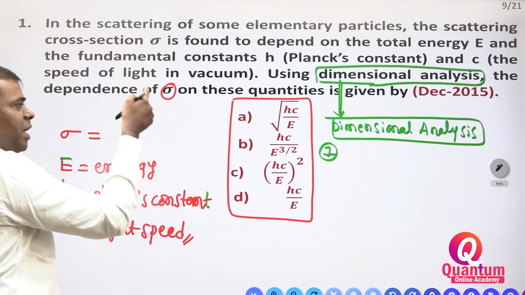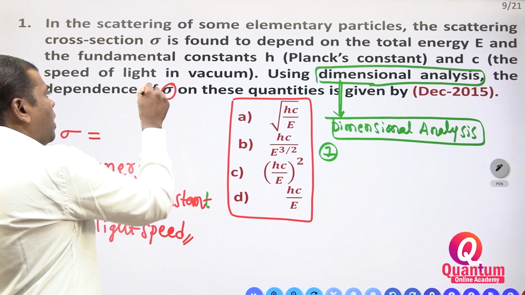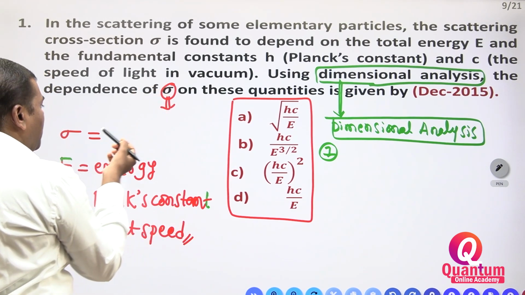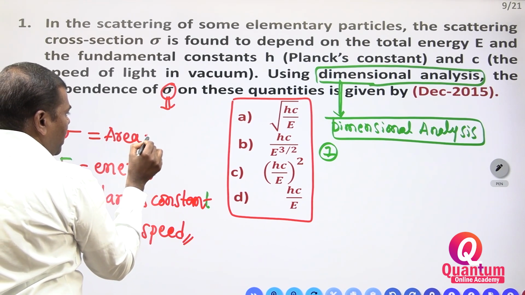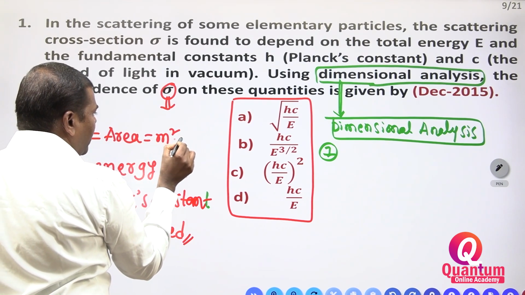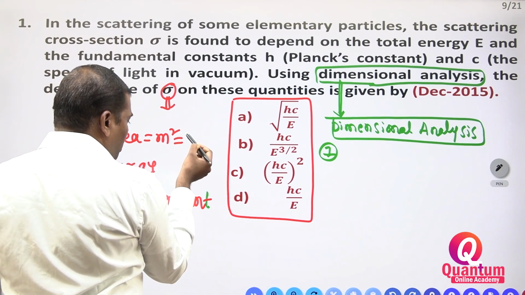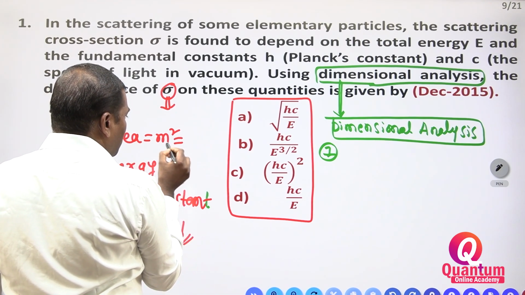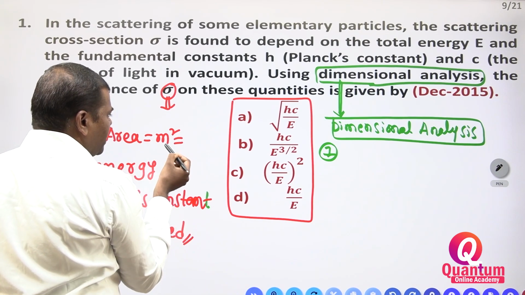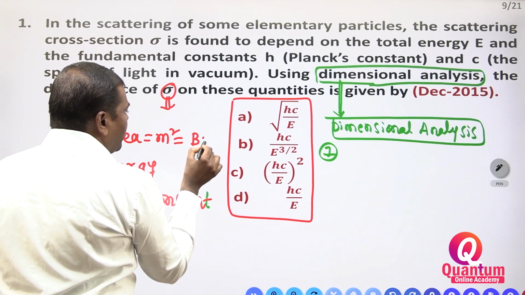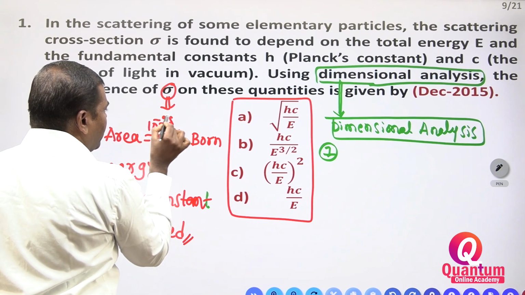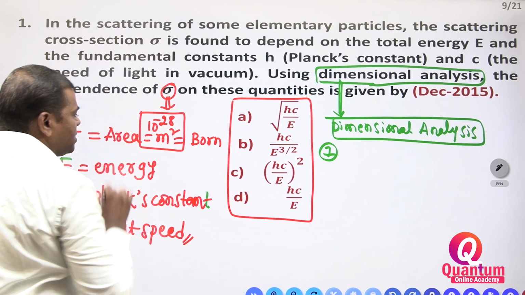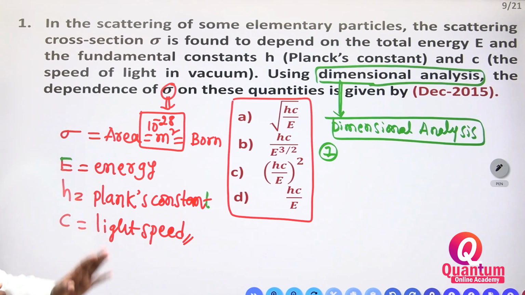So in option A, option B, option C, what is the unit of sigma? It is equal to area. Area is equal to meter square. So one barn, or how many meter square? Meter square or barn? You have to take the barn also. One barn is equal to 10 to the power of minus 28 meter square. This is the unit of the scattering cross section.